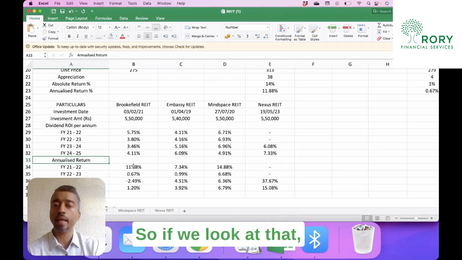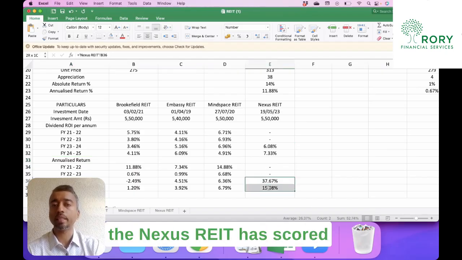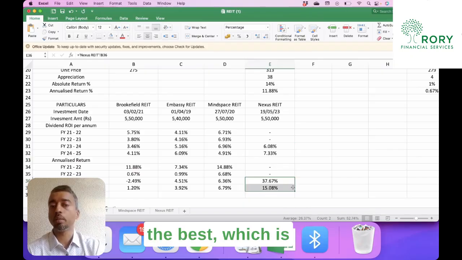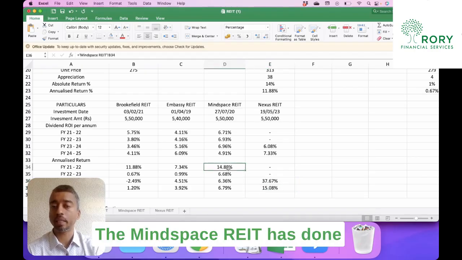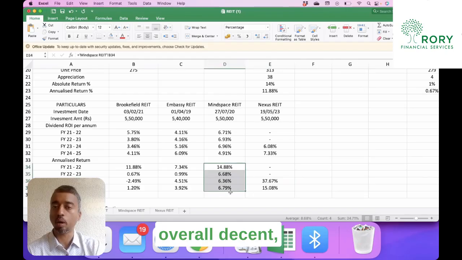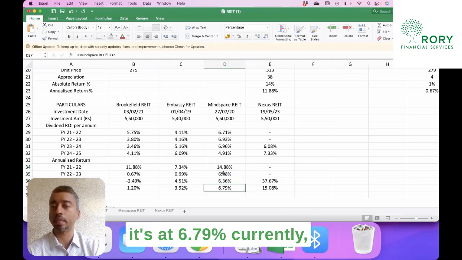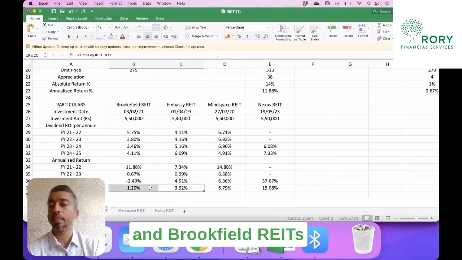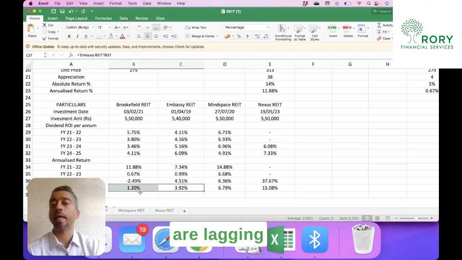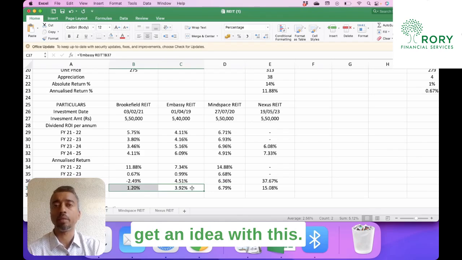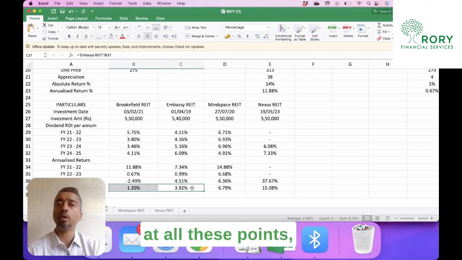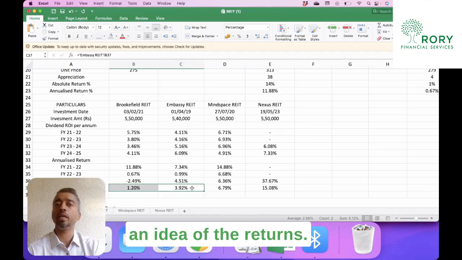So if we look at that here, the Nexus REIT has scored the best, which is 37% in the first year and 15%. The Mindspace REIT has done overall decent. It's at 6.79% currently, whereas the Embassy and Brookfield REITs are lagging at the end of 2025. The prices would have changed now. I have not factored that in, but we can get an idea with this. So now when you look at all these points, you can get an idea of the returns.